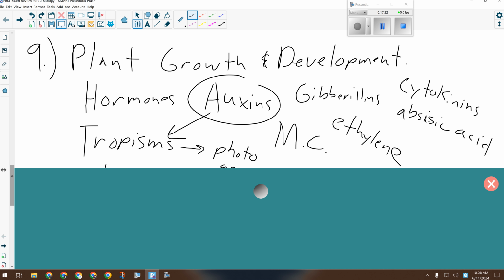Abscisic acid is the one that causes a disruption in the production of chlorophyll. Once there's no chlorophyll, less water gets transported, leaves fall off, and the plant prepares for dormancy. Ethylene is the one that causes fruit to ripen and usually triggers the release of abscisic acid, and gets things ready for senescence or dormancy. So know those multiple choice questions for sure.